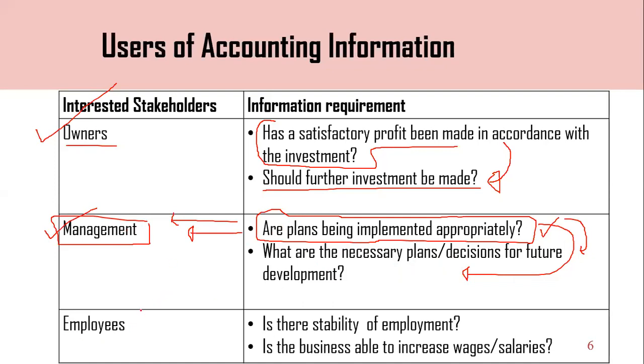Then third party, employees. These are the key term for the organization, right? All parties are very essential for the organization to run the business, but employees are also a key party. They need to know, based on the financial or accounting information, whether there is stability of employment. They can measure if the company is earning a loss. In a situation of loss, the employee can understand the company may be going down in the future. Then there is no security in the employment.